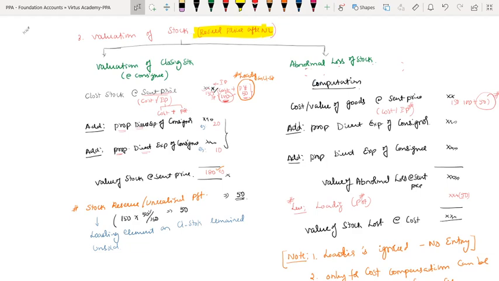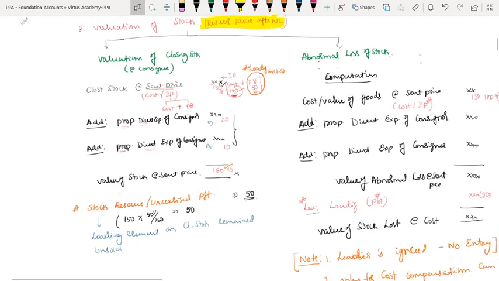Write down: valuation of closing stock at consignee. Second part is abnormal loss of stock, valuation of abnormal loss of stock. So in the first part, drop an arrow and show the computation.